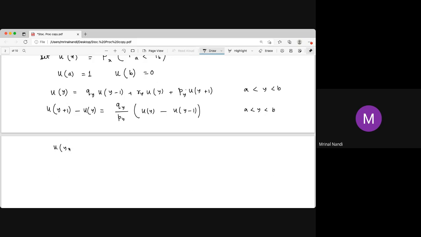Uy plus 1 minus Uy equals, taking Ry Uy minus 1 to that side, then Py is this.